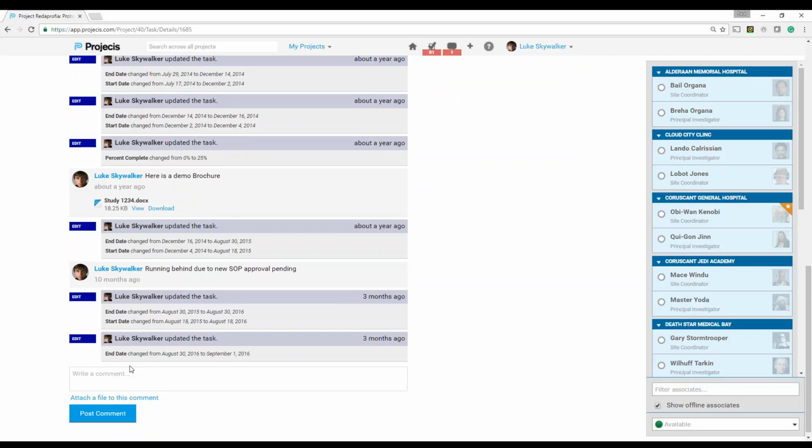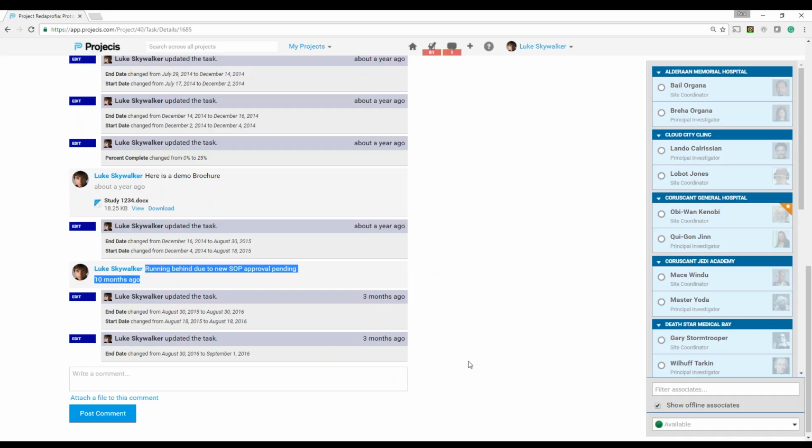They could be comments or files that you entered as a leader, or comments or files that the person that owns this particular task entered to let you know what's going on. In this case, the task is running behind because they're waiting for a new SOP to be approved. So here's a comment as to a reason why it's running behind. Now this comment could have been entered by the person that owns this particular task, and that's probably what happens most of the time. In this example, that's not exactly what happened.